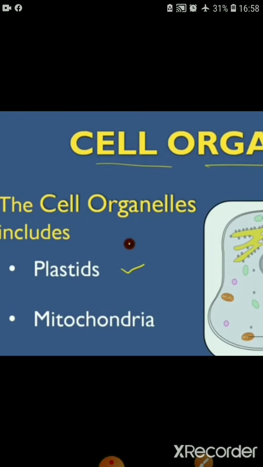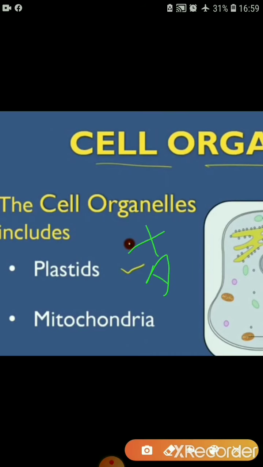But if we talk about plastids, so plastids are present only in plant cells. Plant cells have plastids, but they are not present in animal cells.